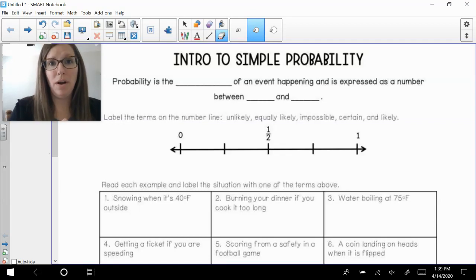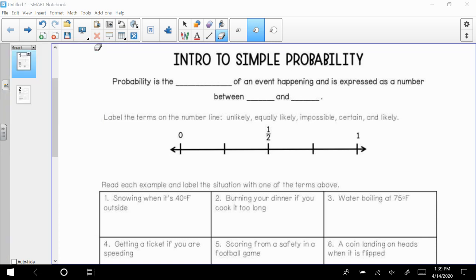I am going to walk through with you your notes for today, Intro to Simple Probability. If you have not already gotten out your notes, go ahead and get them out and be ready to write some things down. All right, so we're first going to start off with filling in the blanks. We've got Intro to Simple Probability.